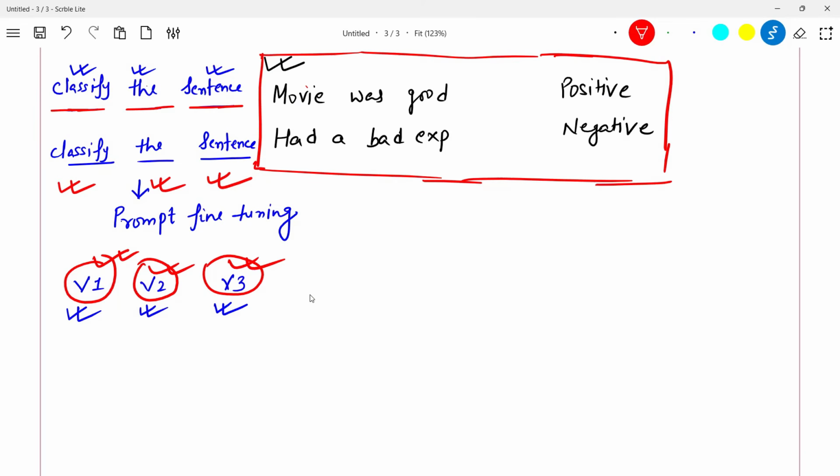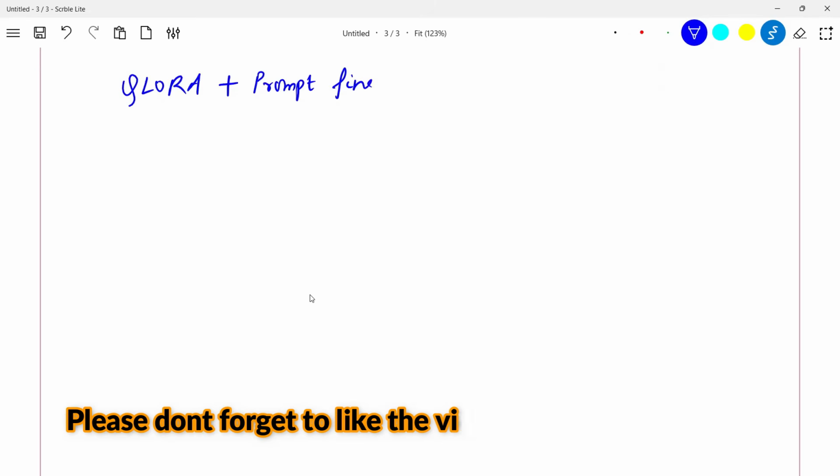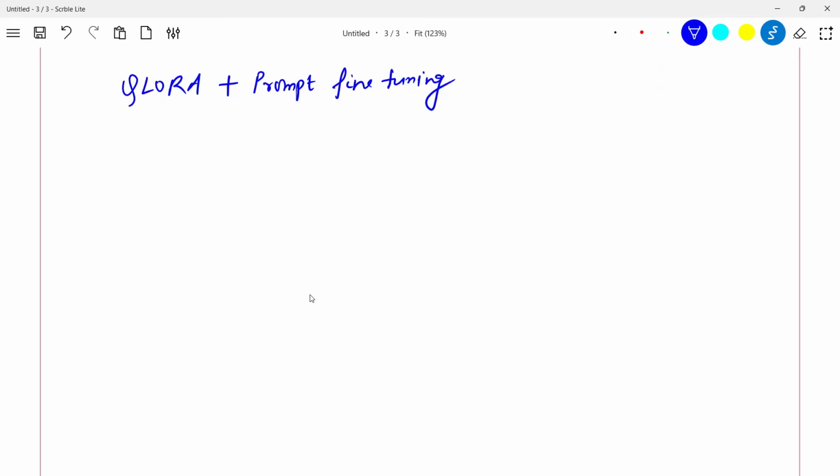So what we are going to do now is combine QLoRa plus prompt fine tuning. And in this process, what will happen? Can you take a minute and think about what advantages we are going to get here? What advantages from the quantized model we will get, and what advantages from prompt tuning you will get? Can you just pause this video and comment?